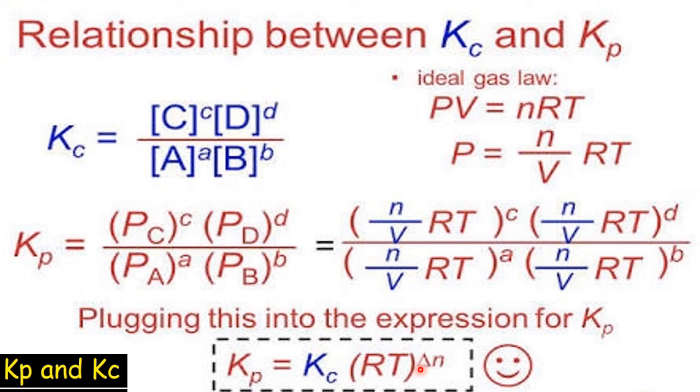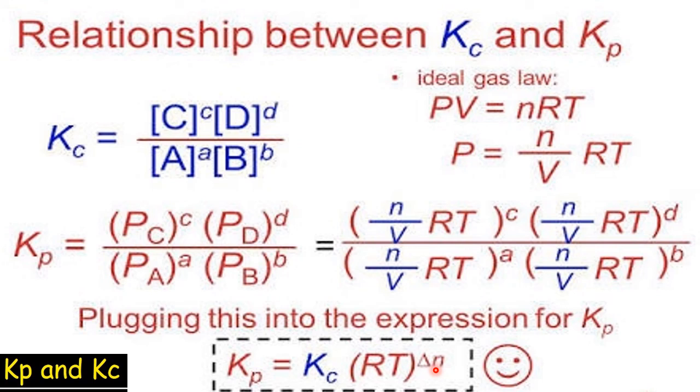On the LHS, N2 plus 3H2, there are 4 moles. Whereas on the RHS product side there are 2 moles of ammonia. So the number of moles of reactants and products are not the same. They are unequal. That time the relation between Kp and Kc is Kp equals Kc into RT to the power delta n.